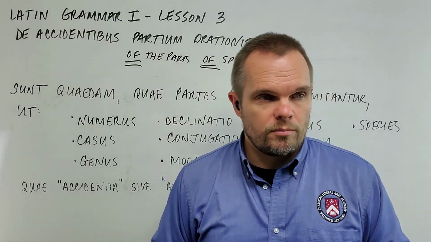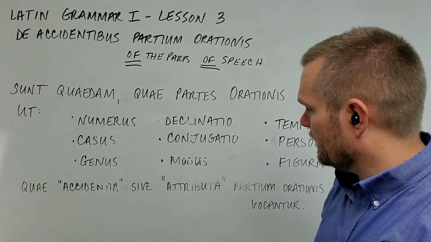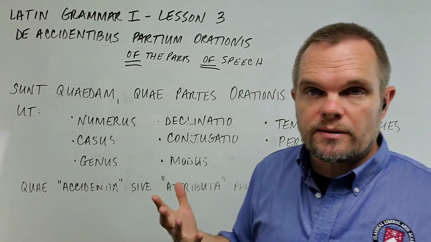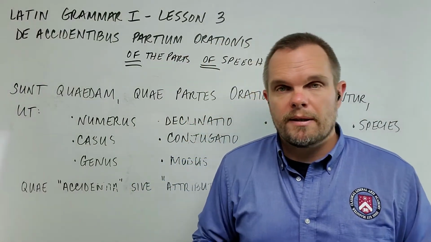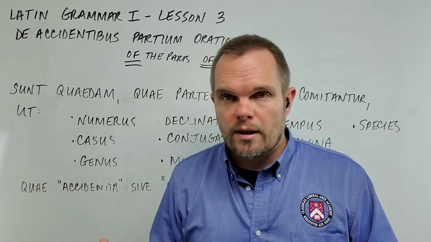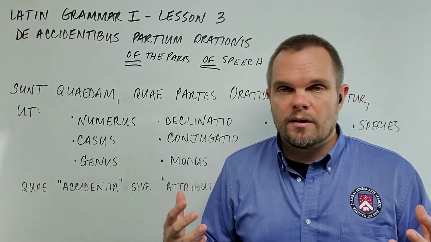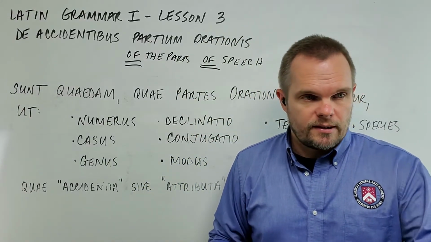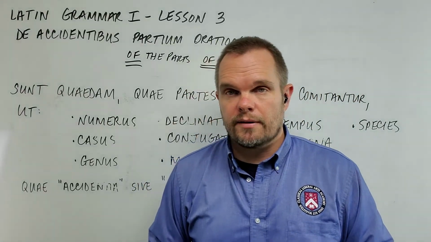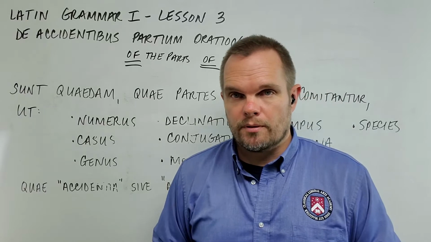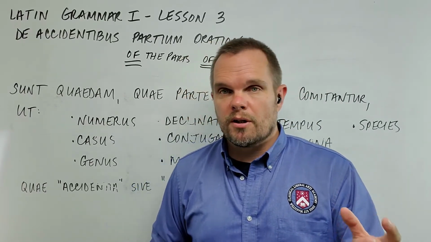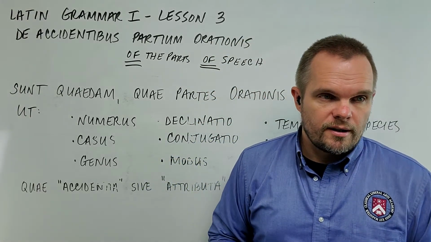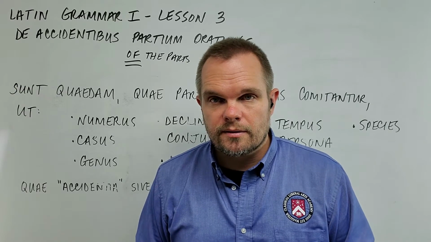Tempora verborum sunt sex. The first word, tempora, is simply the plural form of the word tempus. So tempus means tense. Tempora means the tenses. Tempora verborum, the tenses of verbs. Sunt sex. There are 6 tenses. And now we're going to read a list of the 6 tenses, which are very simple. Okay? The tenses of verbs are 6. First, presens, present tense, simple.